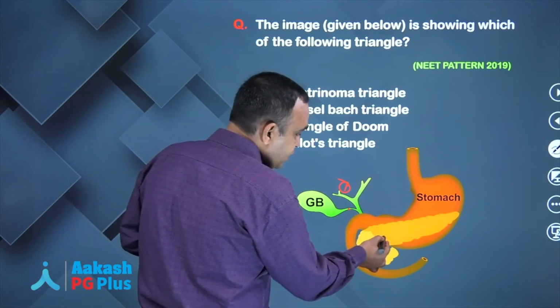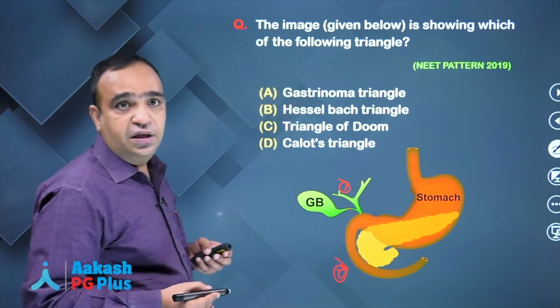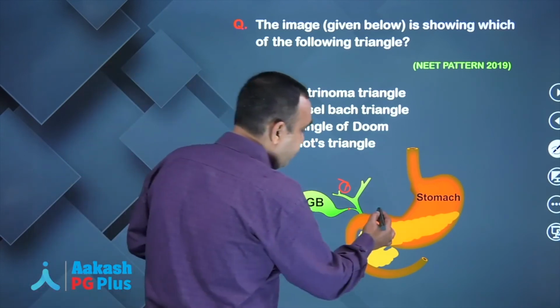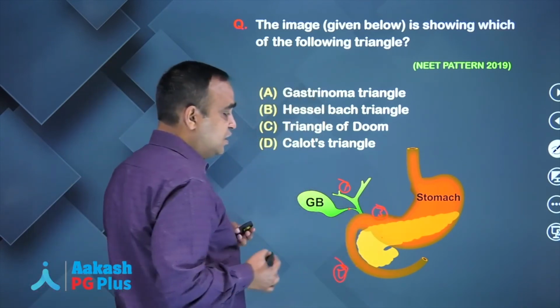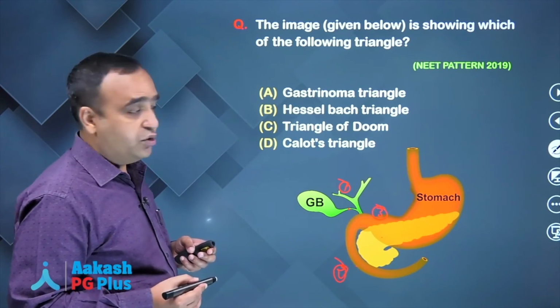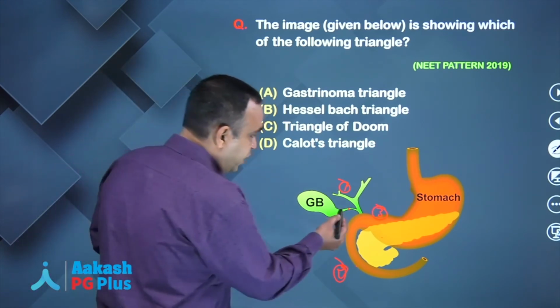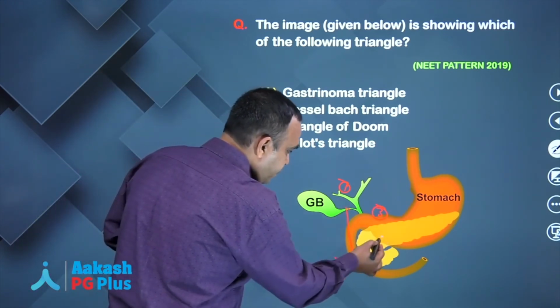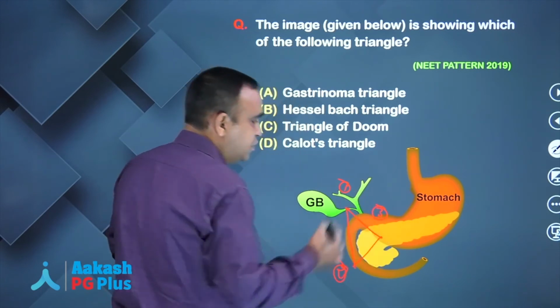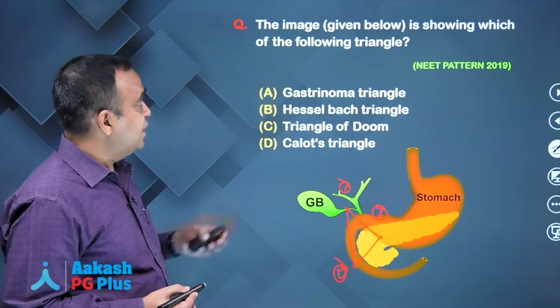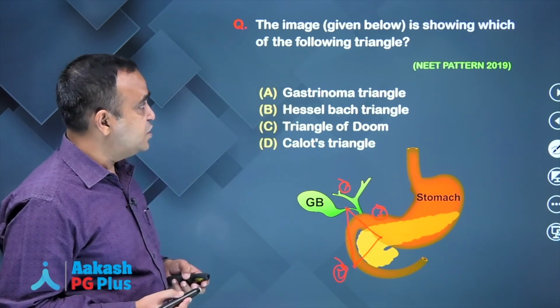Third point is the junction of the body and neck of the pancreas. So these 3 points make a Passaro triangle or gastrinoma triangle. So it is a question about the gastrinoma triangle.